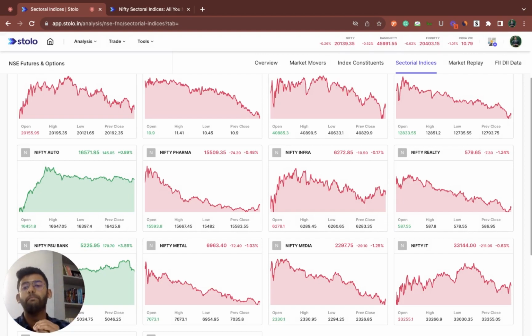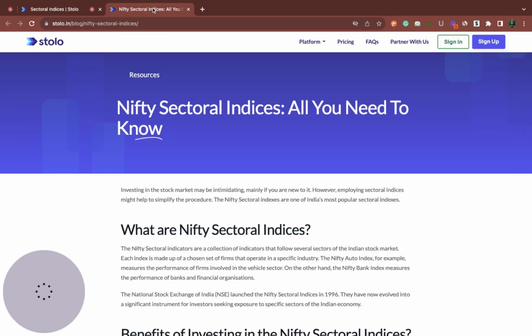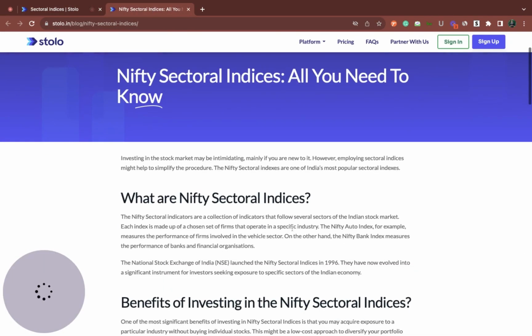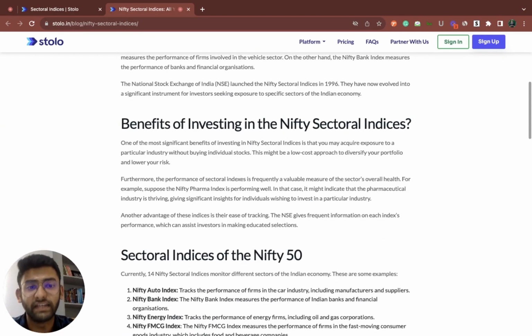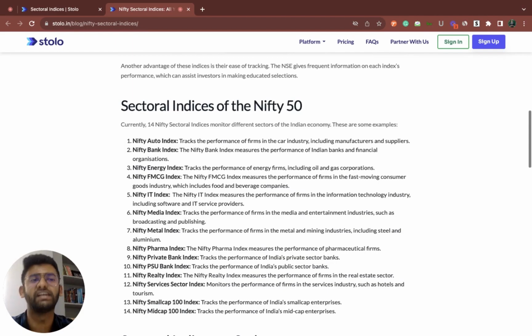The higher the free float market capitalization, the higher the weightage that particular stock will have in this sector, right? Based on that, the entire value is calculated. That is exactly how you calculate it, and you get this value of 15,508.45 that is currently running, right? Coming quickly to the blog that we have posted, you can surely run through the blog to get a very good understanding of it.